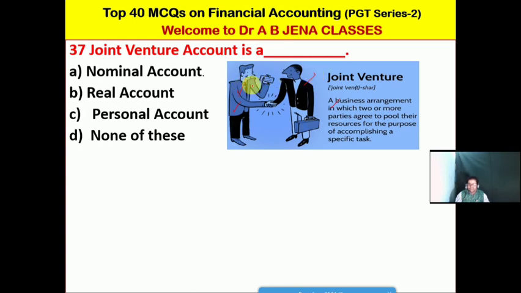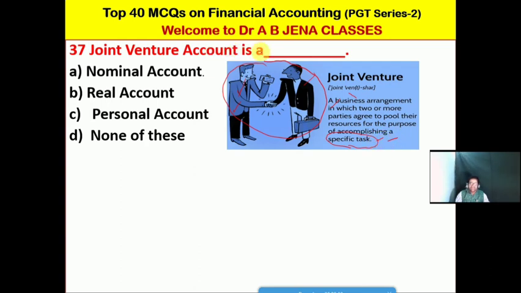So both persons will come together and pool their resources, whether technical resources or financial resources, non-financial resources, in order to perform or achieve the specific task or the objective.